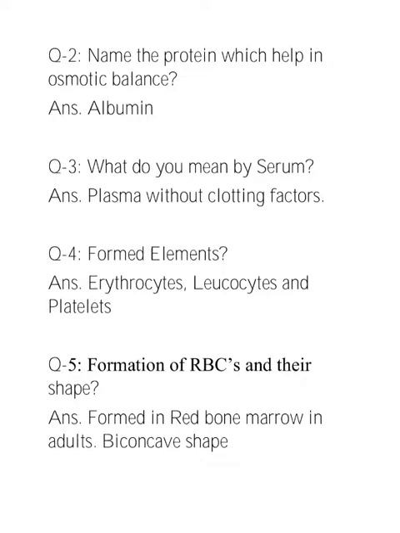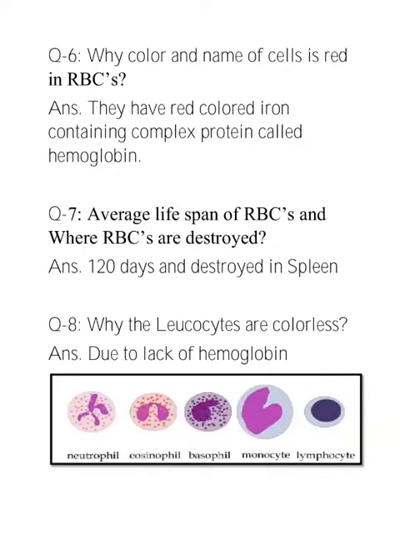A healthy individual has 12 to 16 gram of hemoglobin in every 100 ml of blood. They have a red colored iron containing complex protein called hemoglobin, and the average lifespan of RBCs is 120 days and they are destroyed in spleen.